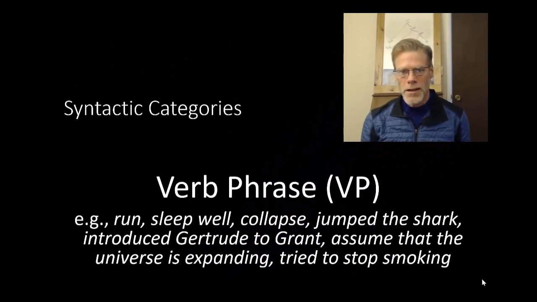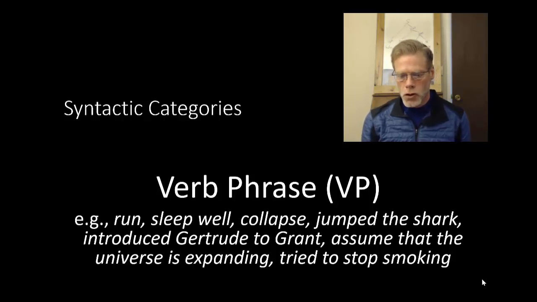A verb phrase, on the other hand, is going to be the second half of what we usually think of as a sentence. We can, again, get a single word acting as a verb phrase. So an intransitive verb all by itself acts as a verb phrase. We can also add an adverb and get a verb phrase. So we can say run, or we can say run slowly, or we can say sleep well. We could also just say collapse.